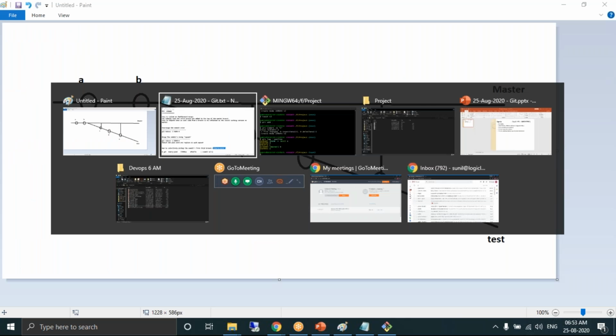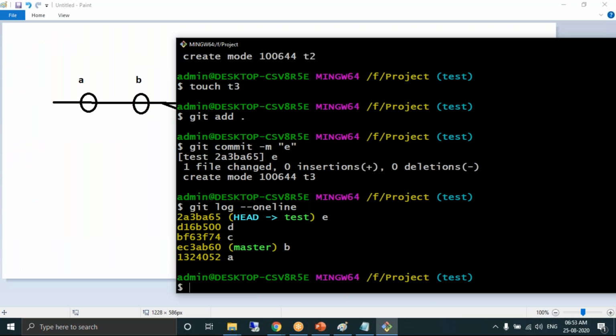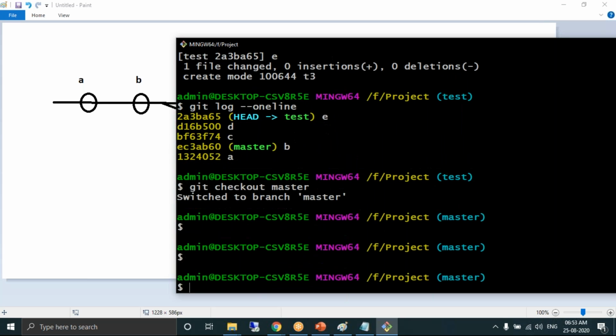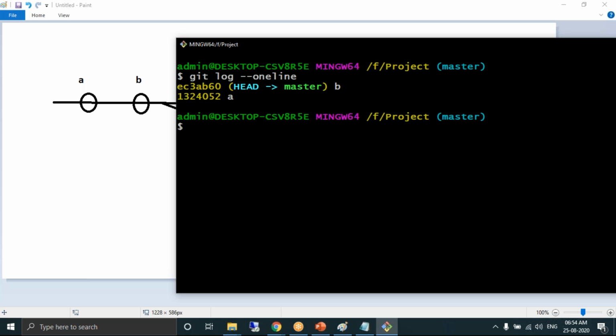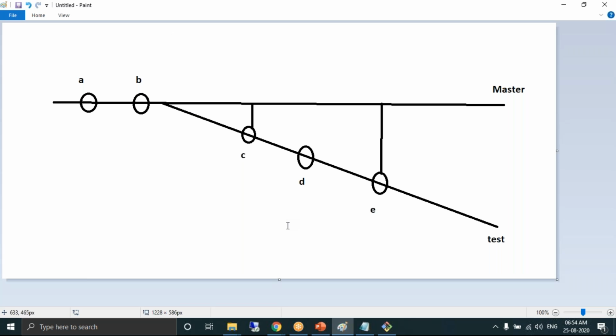I want to switch to master right now from the test branch. In the master, you get only two commits, as we all know, A and B. So you will not get the commits of the child branch. Which commits do you want to pick up? C commit and D commit you want to pick up.